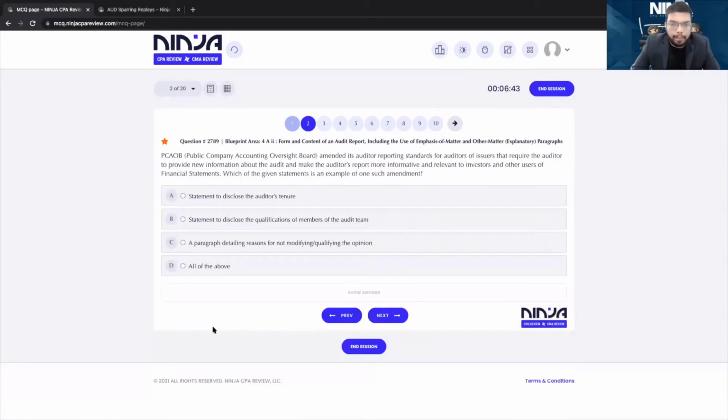Next one. PCAOB amended its audit report standards for audit of issuers that require the auditor to provide new information about the audit and make the auditor's report more informative and relevant. Which of the given statements is an example of one such amendment? Statement to disclose the audit tenure, statement to disclose the qualification of the members of the audit team, a paragraph detailing reasons for not qualifying the opinion, all of the above.